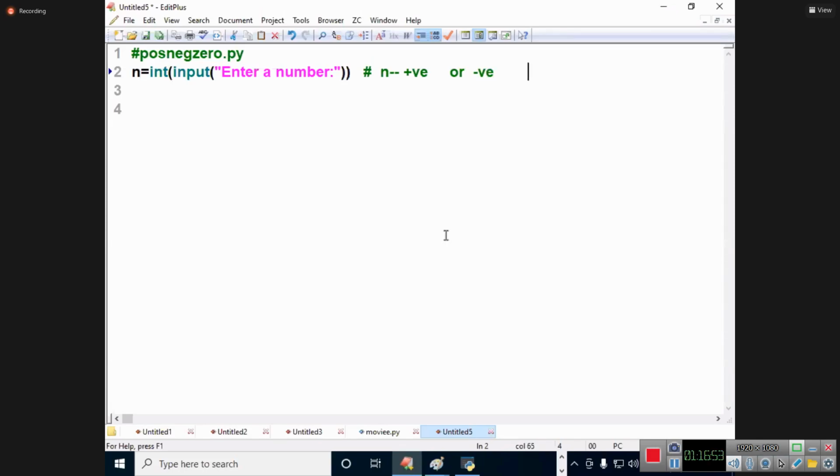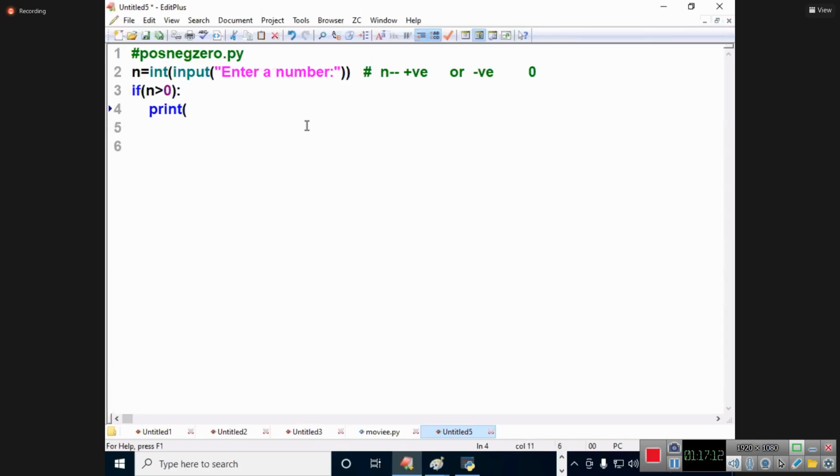And n can be what? Zero. How many decisions are there with me? Three decisions are there. How easy. First decision, please. If n greater than 0. See the indentation? How beautiful it is.